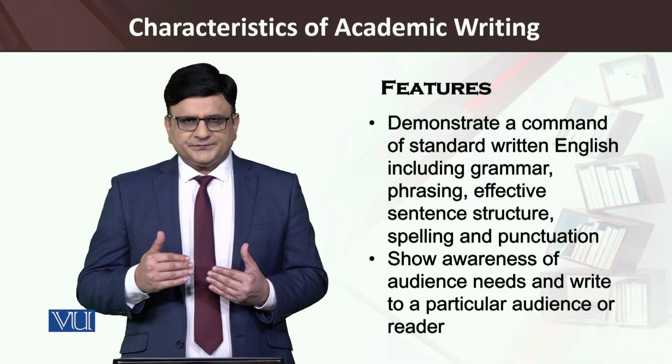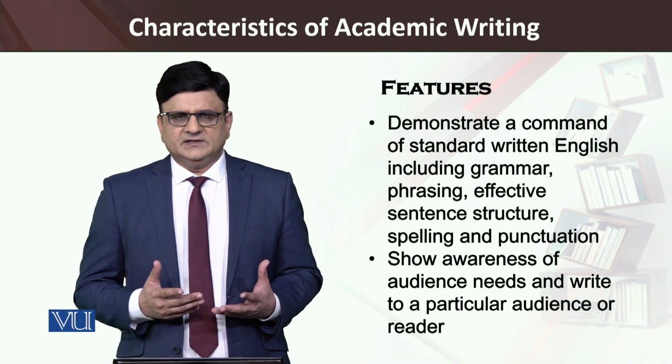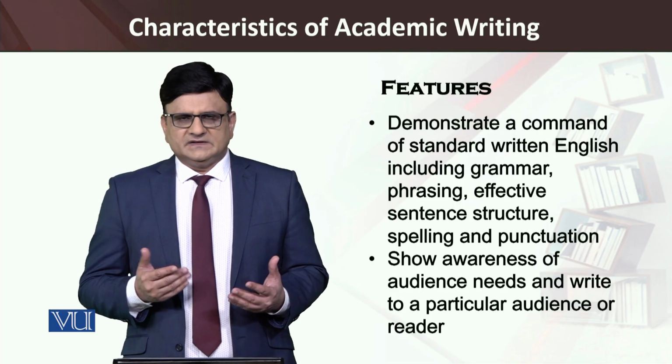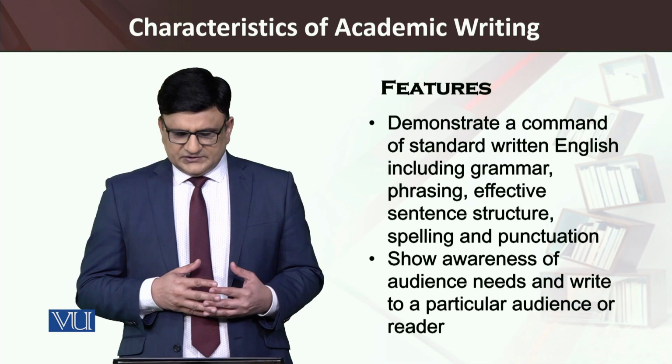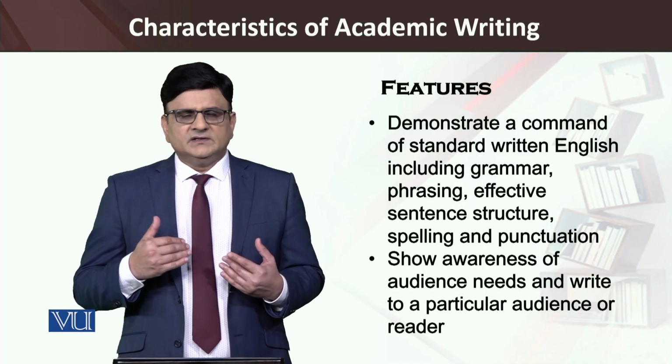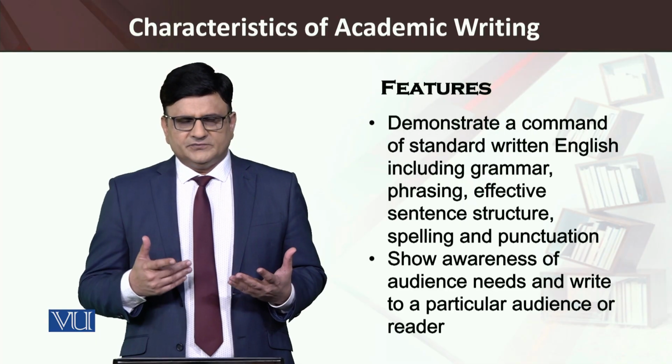And then we make sure that we follow a particular manual guide. For example, in social sciences, we ask students to follow APA 7th edition or the latest edition, and business school students are required to follow MLA or Harvard or Chicago.